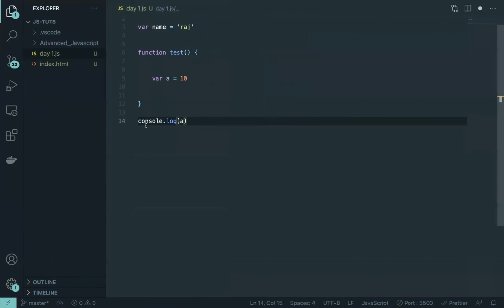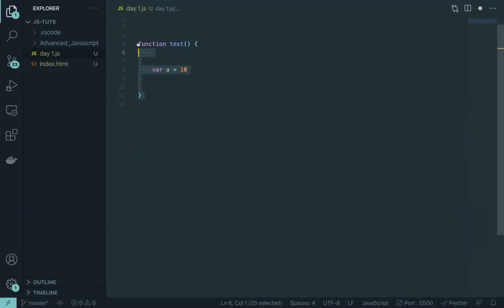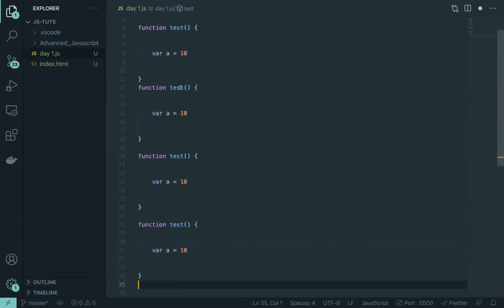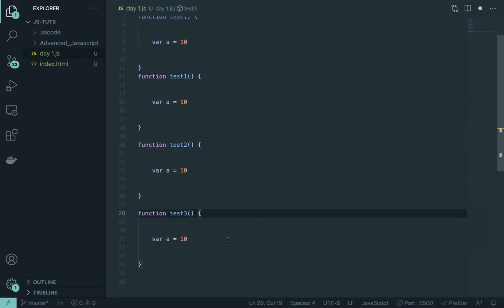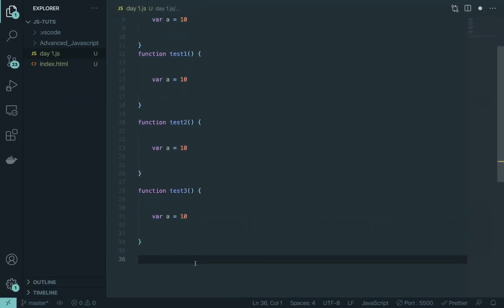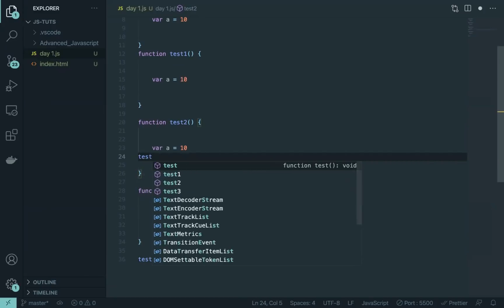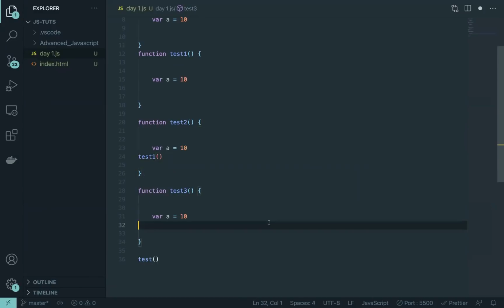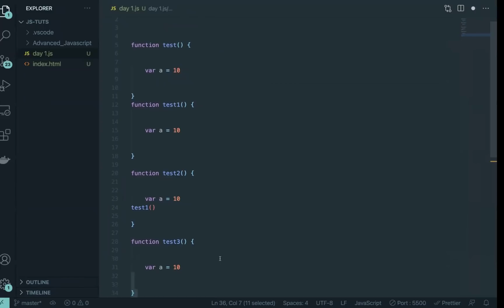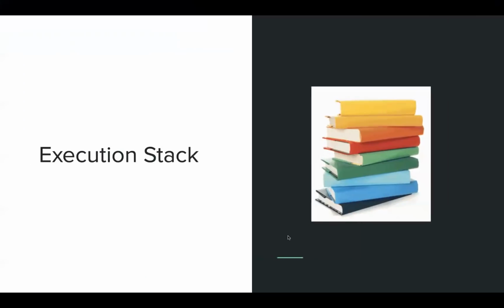What I'm going to do is copy this function over and over again: test1, test2, test3. As you can see, there are a lot of functions here. I can execute test1, then test2, and then execute test1 here. I can do anything, right? That's the flexibility of a program. So how does JavaScript keep track of what to execute when? That's when this execution stack comes in.